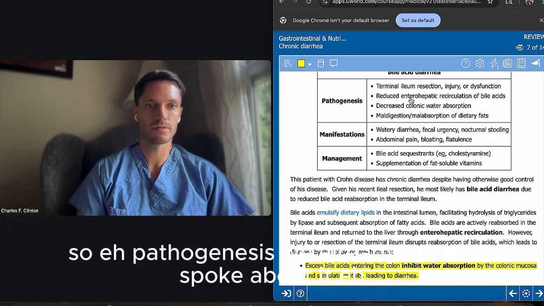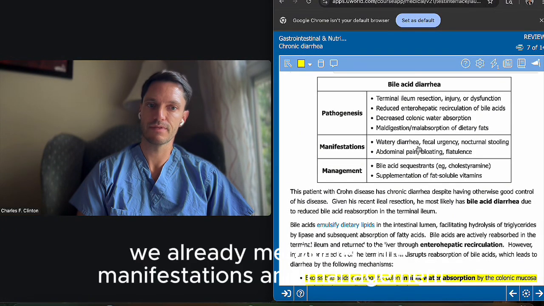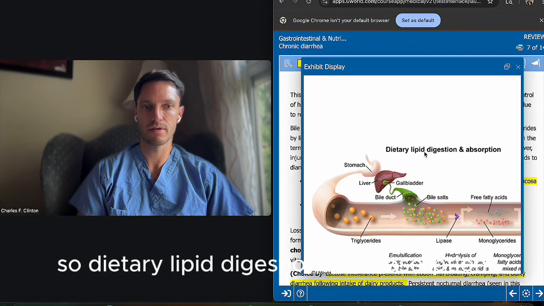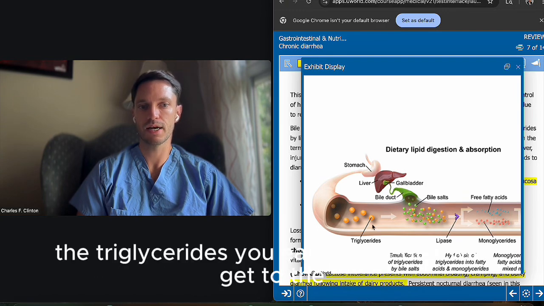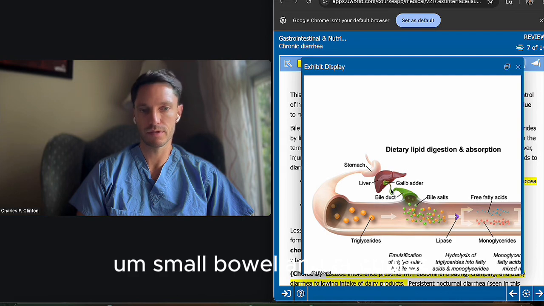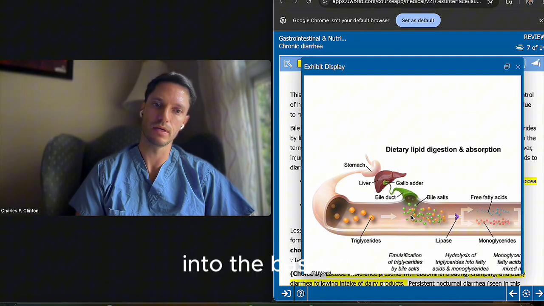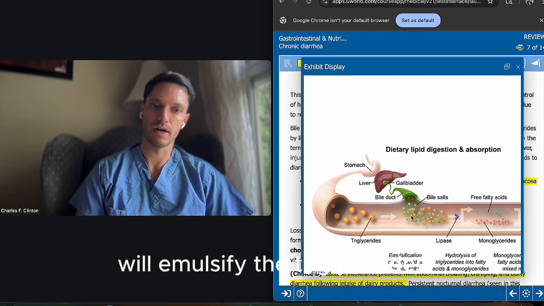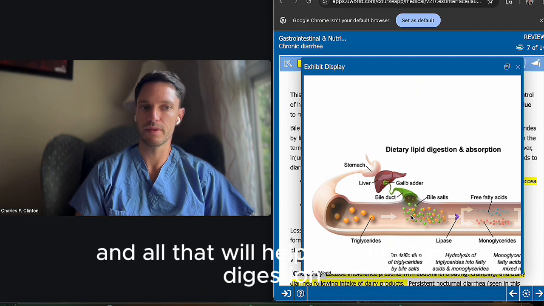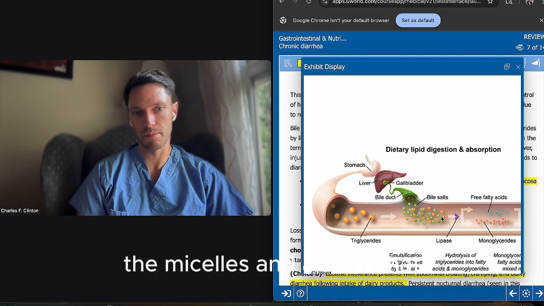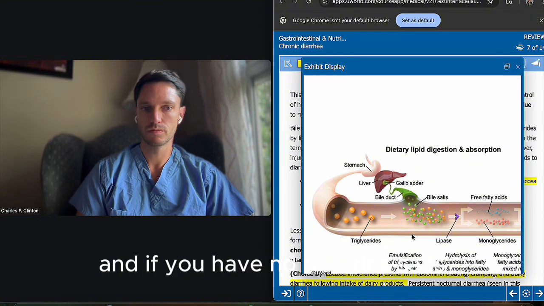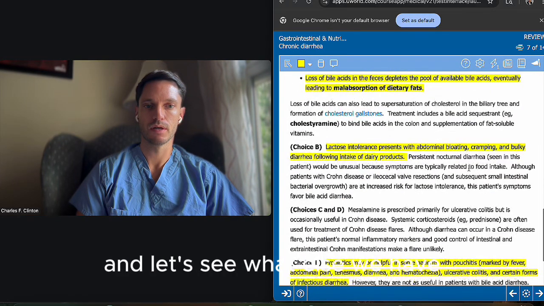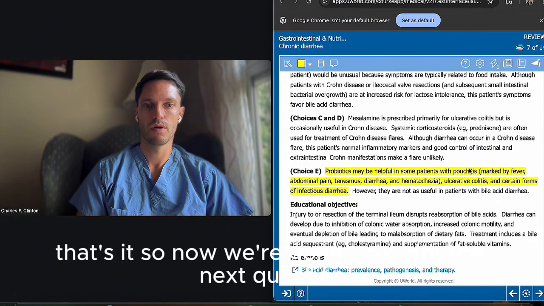So pathogenesis, we already spoke about it. Manifestations and management, we already spoke about all that. So we're just going to see this information here. Dietary lipid digestion and absorption: the triglycerides you eat in your diet will get to the small bowel, and the bile salts that come from the biliary tract through the ducts will drop their content into the intestine and emulsify the triglycerides. All that will help with the digestion and generating the chylomicrons, the micelles and all that. And if you have no bile salts, you will not have the emulsification, and you'll have all those troubles. So that's it for this one. Now we're going to go with the next question.